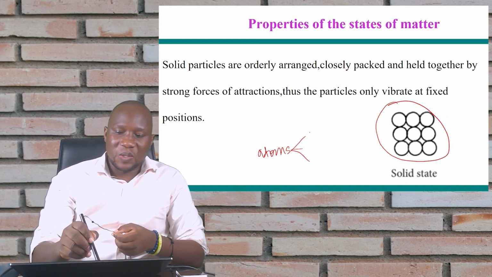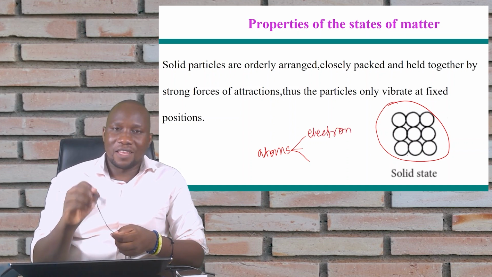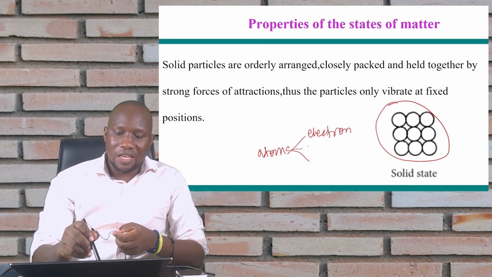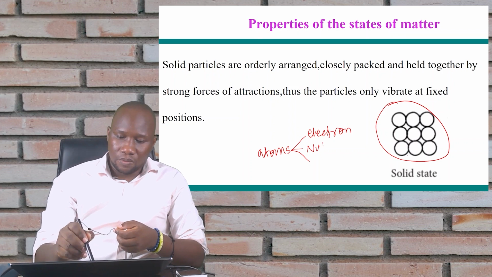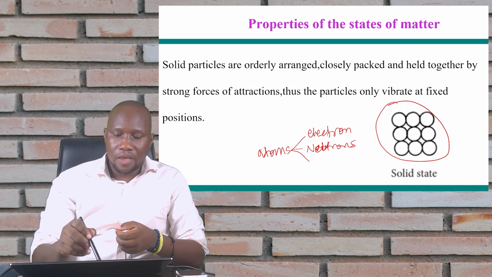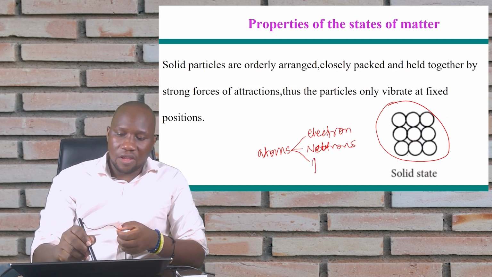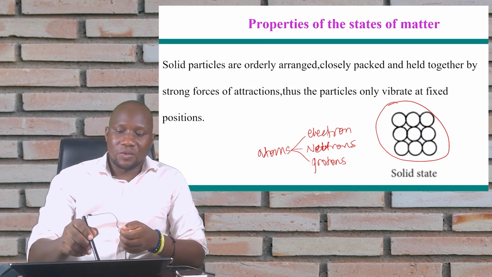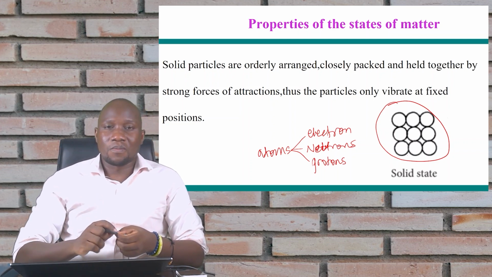So these other particles are the ones that we call, we have the electrons that we said are lost, and then we have the neutrons. The neutrons. And then we have the protons. These are the particles that are found within atoms.